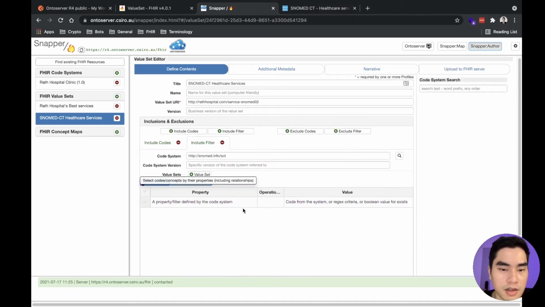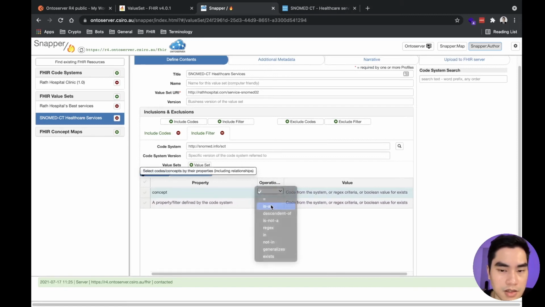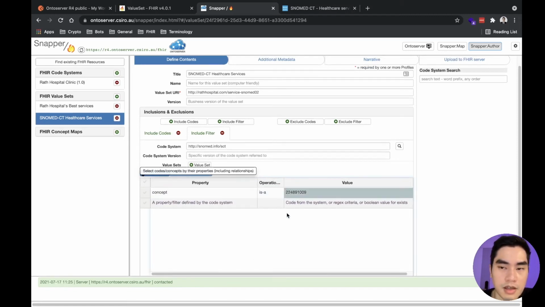I think I can leave it blank, and I will define it with the concept is-a and specify the ID like this.